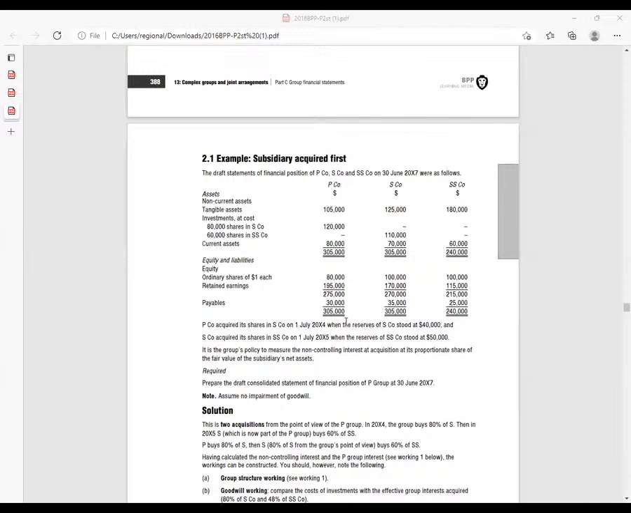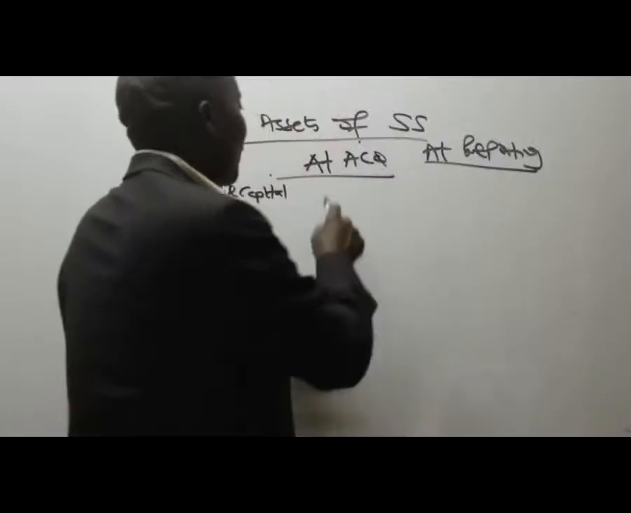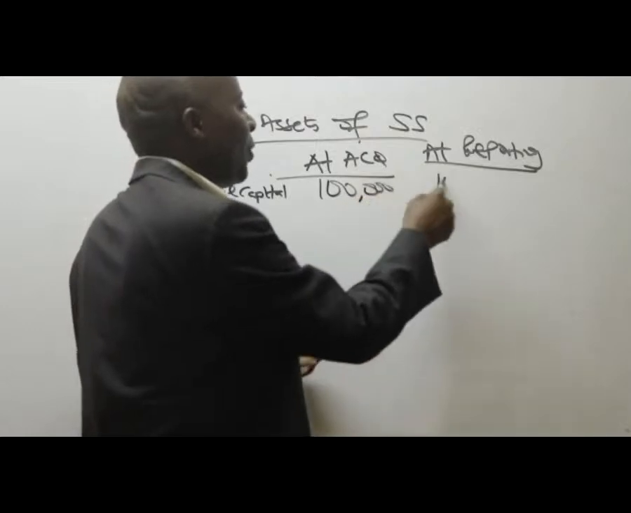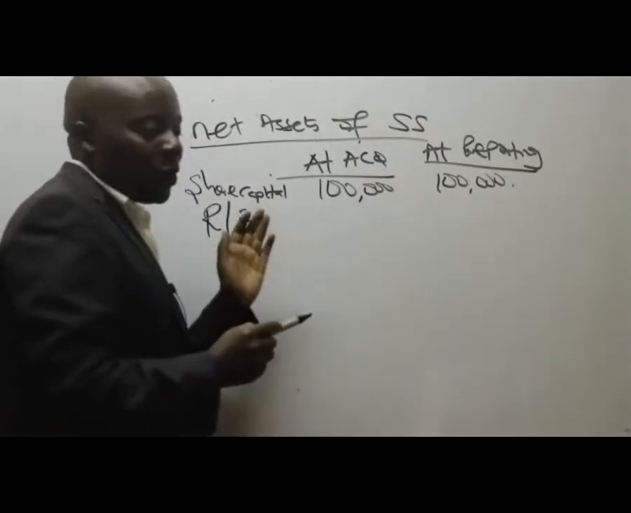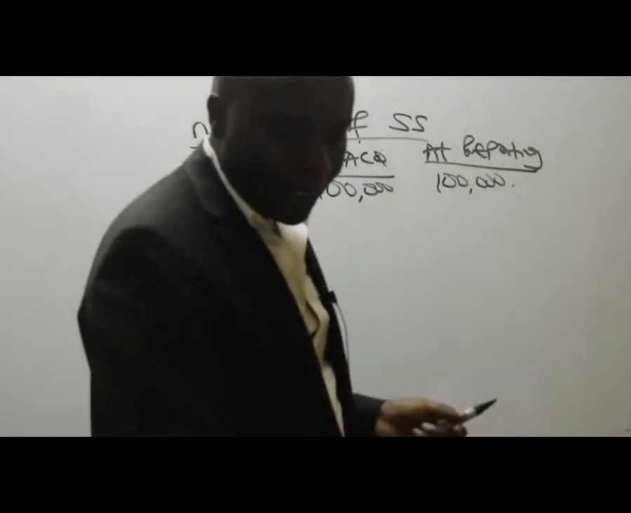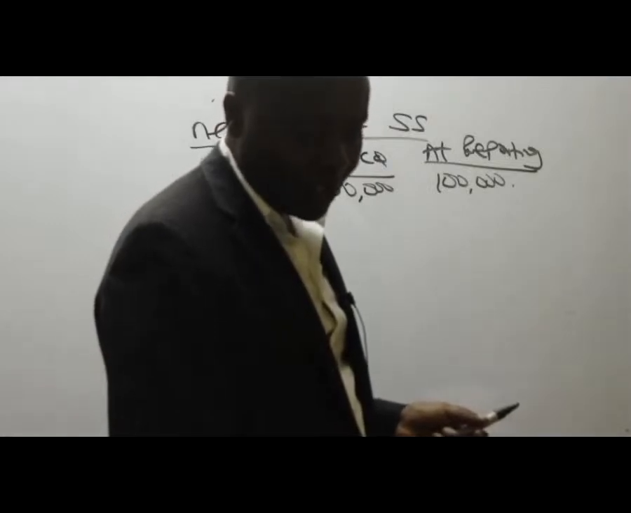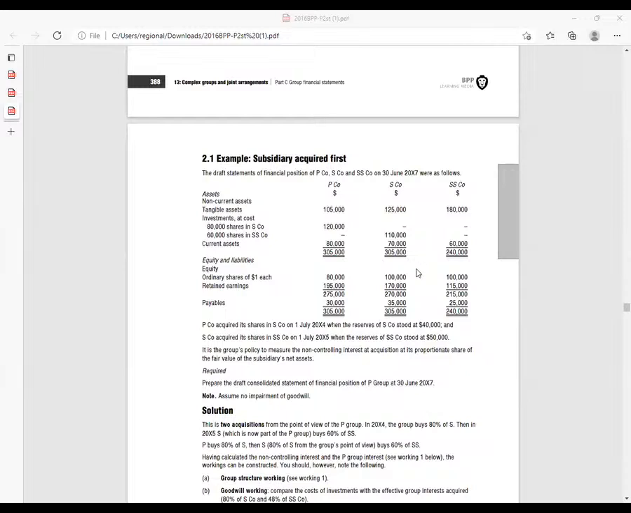Share capital ya subsidiary ya SS wanasema ni ngapi? Ndio hii hapa SS. It's 100,000. Hii haibadiliki, hii ni max ya bure. And then you ask yourself whether you have any retained earnings. Start always with retained earnings at reporting. What do we have here? We have 115,000. How about retained earnings or reserves at acquisition? When I was acquiring this company, SS, it had reserves of 50,000.